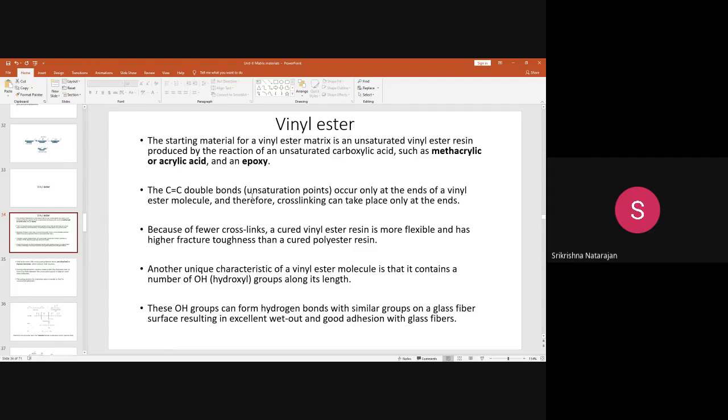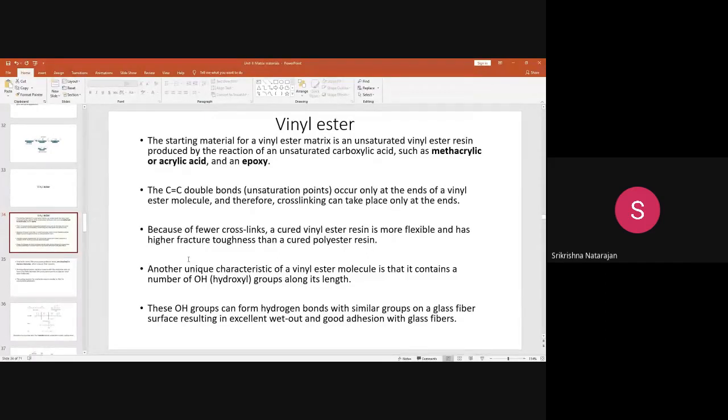This also contains some C double bond C points. At the polymer terminal ends of the molecule, you can see the C double bond C, so that cross-linking can take place only at the ends. And you see, because of the fewer amount of crosslinks, when the vinyl ester gets cured, it becomes more flexible and has a higher fracture toughness when compared to the cured polyester resin.